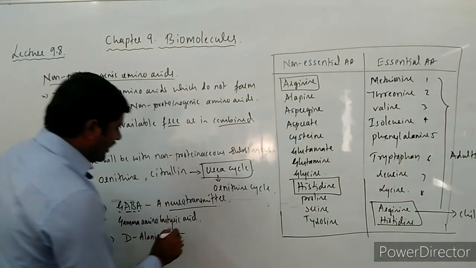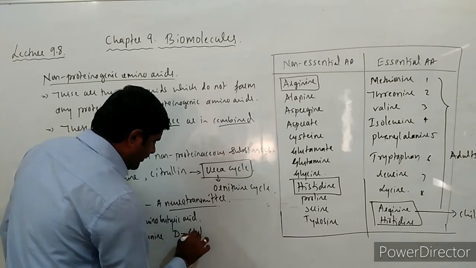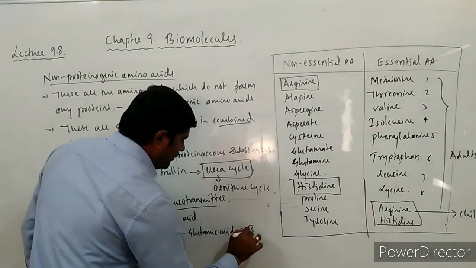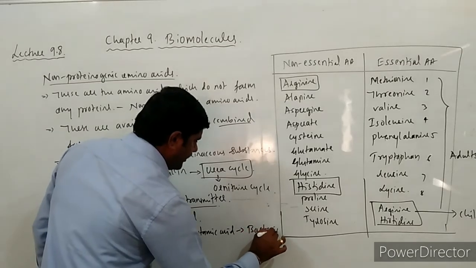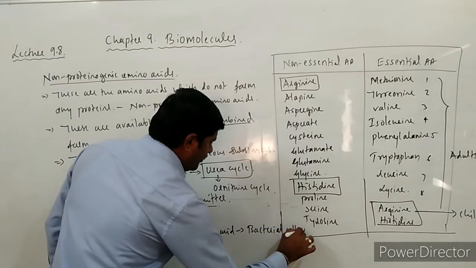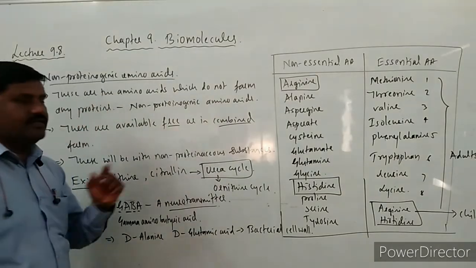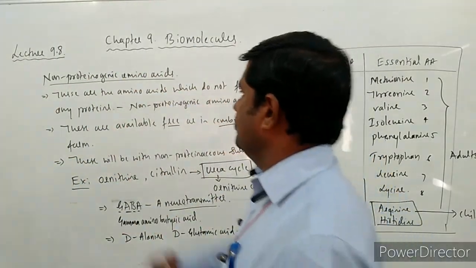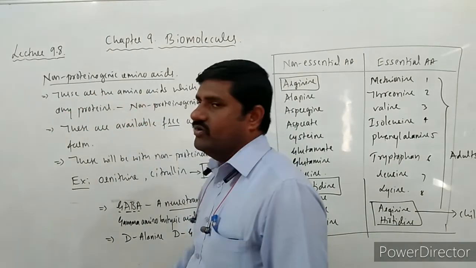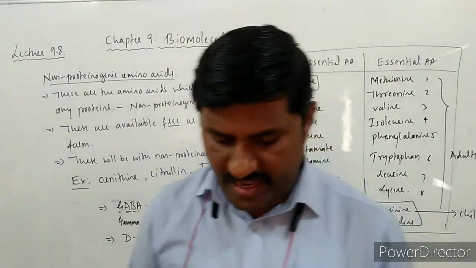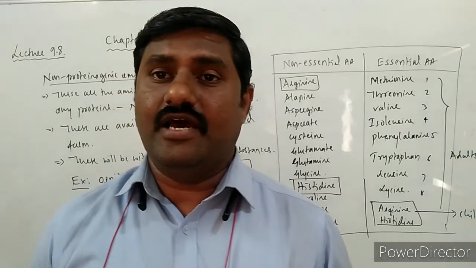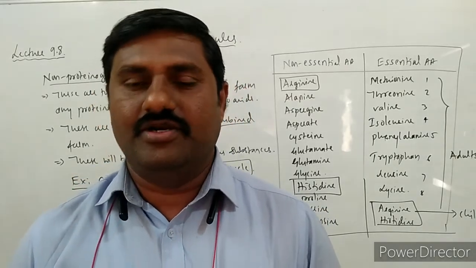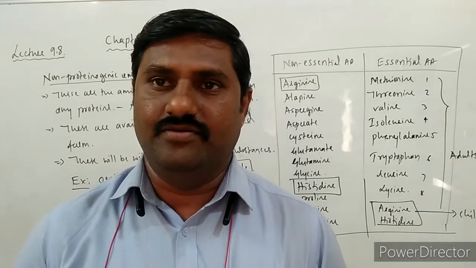So this is also very important. All these are said to be non-proteinogenic amino acids. Then, what are the main significance of these amino acids? That we'll have to study now.